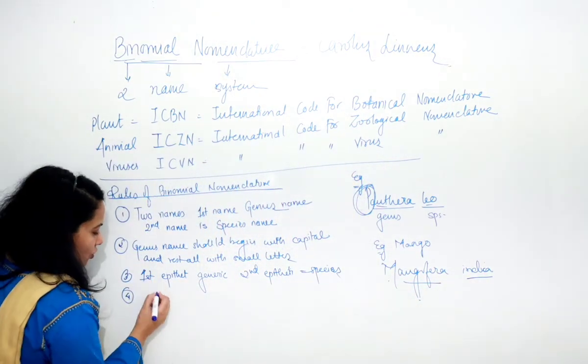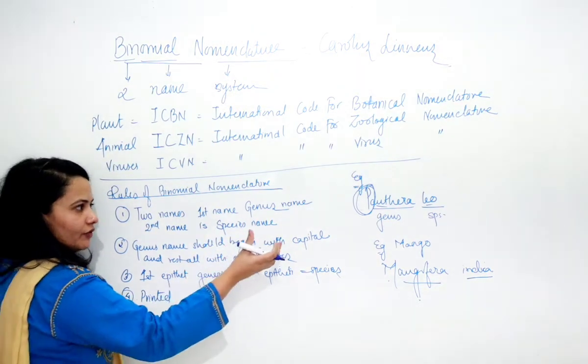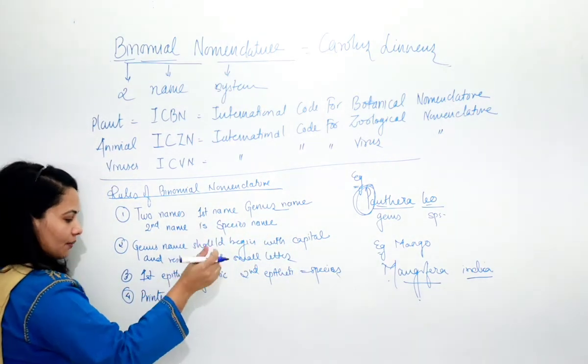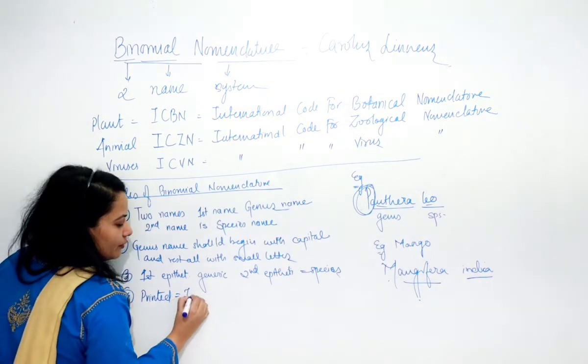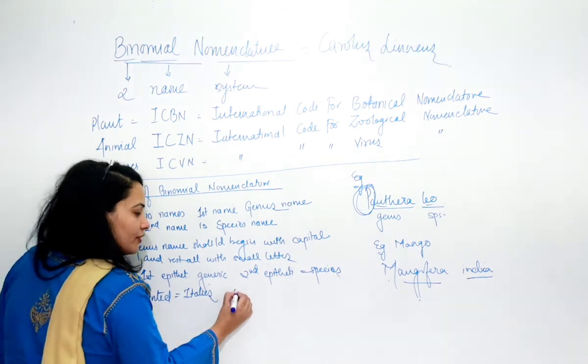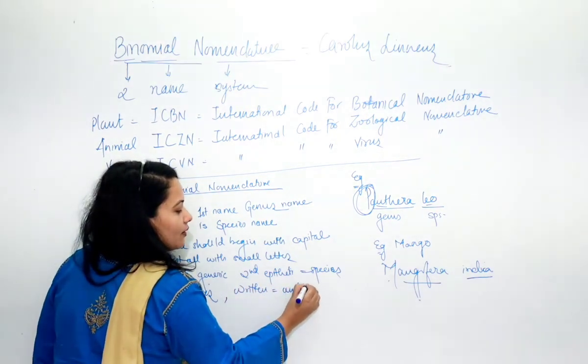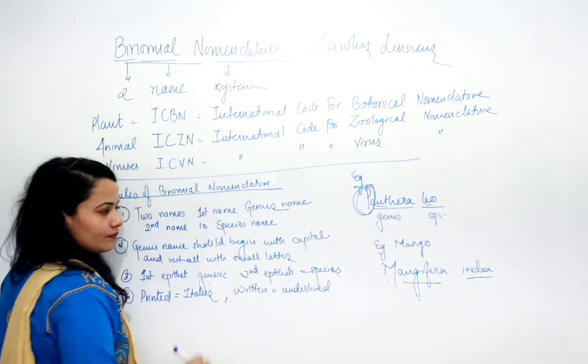Okay. So if the scientific name, the binomial nomenclature name, is printed, it should be printed in italics. And if it is written by hand, then it should be underlined.